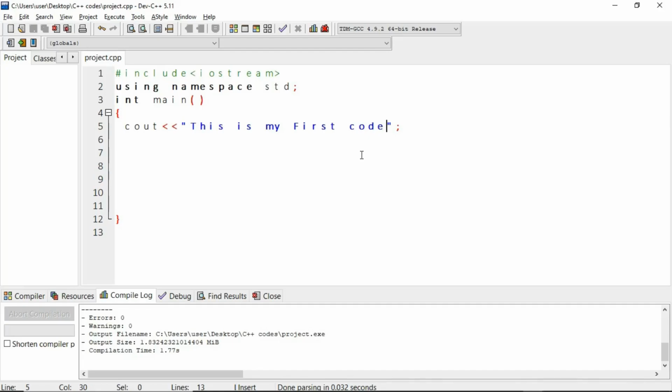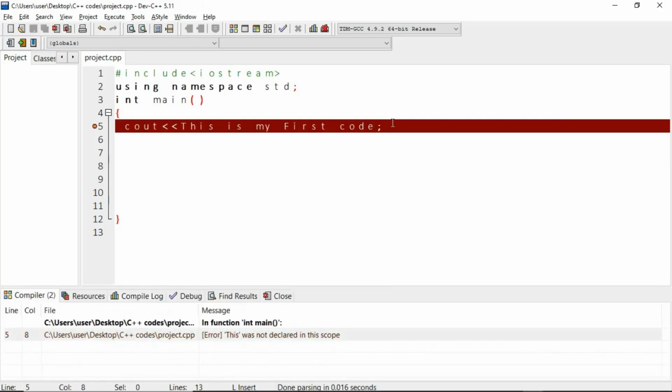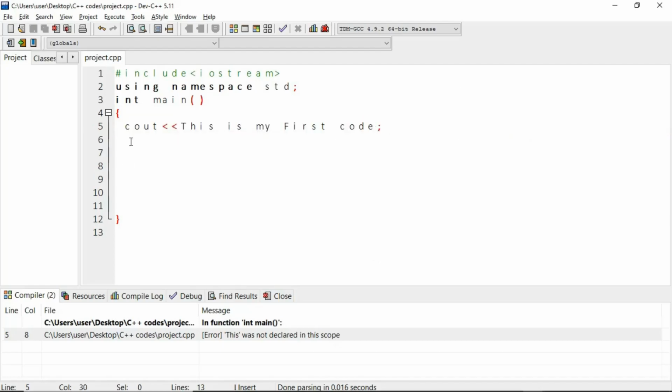You created your first C++ program, but that's not all. Let's look at something else. Why is this sentence in double quotes? What happens if I remove these quotes? Let's see. I remove the quotes, I save, I run with F11. See, this was not declared in this scope. That is where data types and declarations come in.